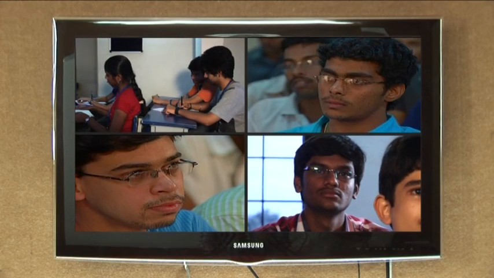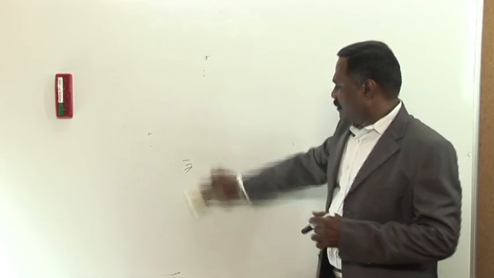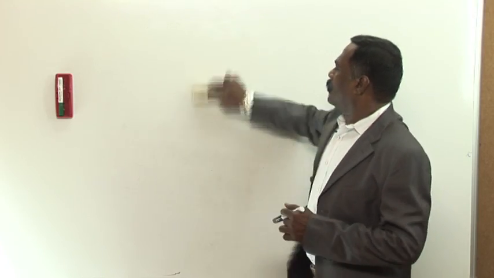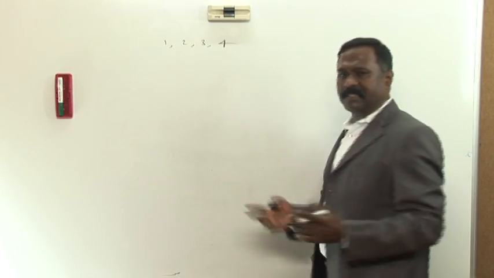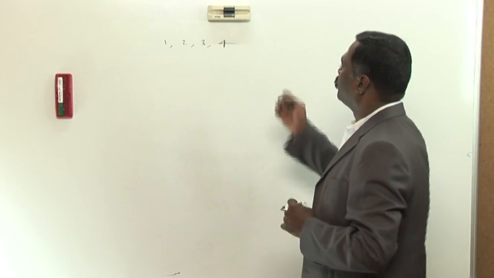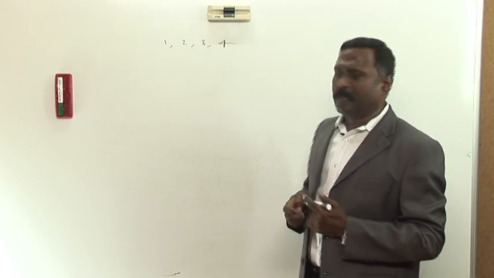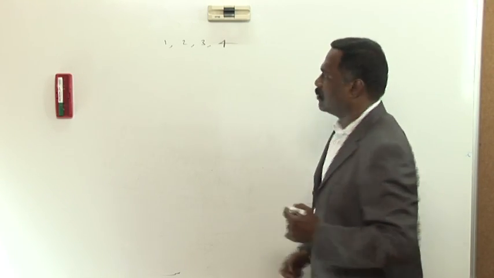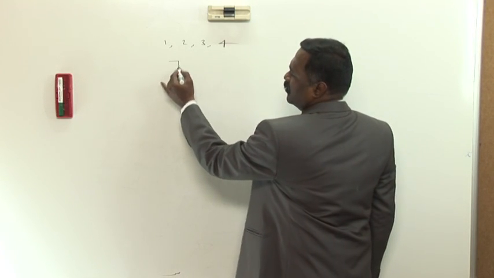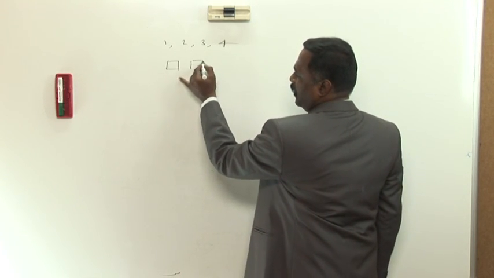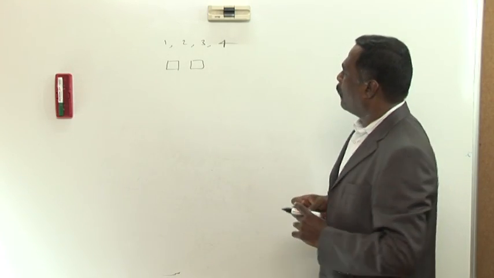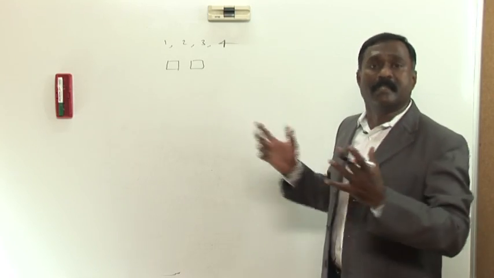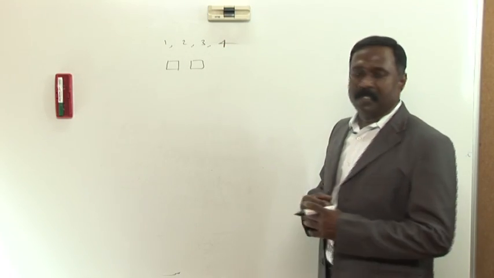Now, we will apply this to mathematics. Let us take 1, 2, 3, 4 as the digits given to us. Now we want to form 2-digit numbers using these 4 digits. Now, 2-digit numbers, as you all know, contain two places. This is ones place, this is tens place. Now, I want to know how many two-digit numbers can be formed from these four digits.